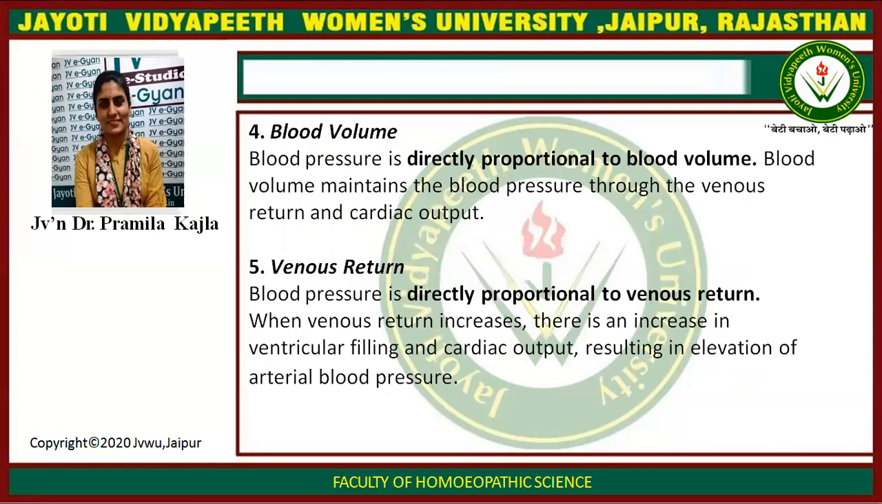Blood volume. Blood pressure is directly proportional to the blood volume. Blood volume regulates the blood pressure through the venous return and cardiac output. Venous return: blood pressure is directly proportional to the venous return. When the venous return increases, there is an increase in ventricular filling and cardiac output, resulting in elevation of arterial blood pressure.